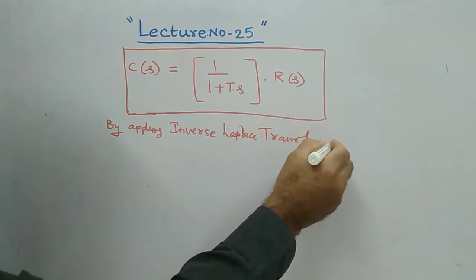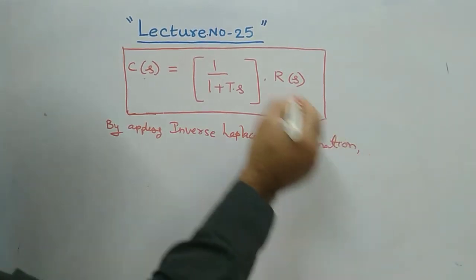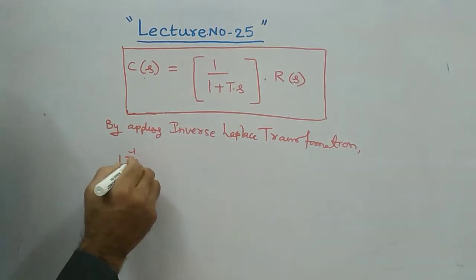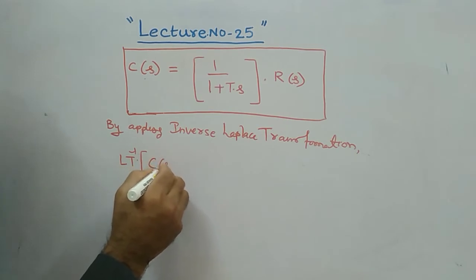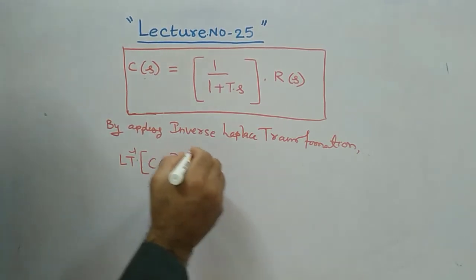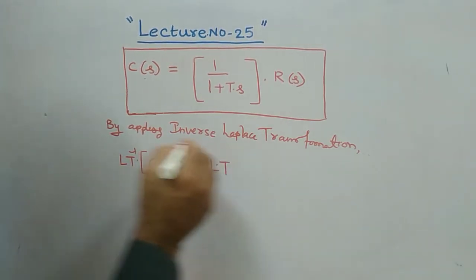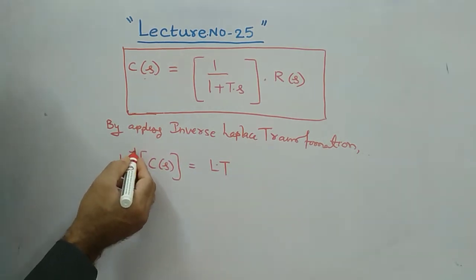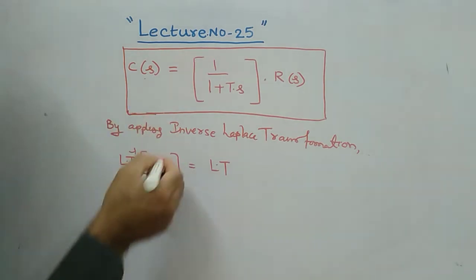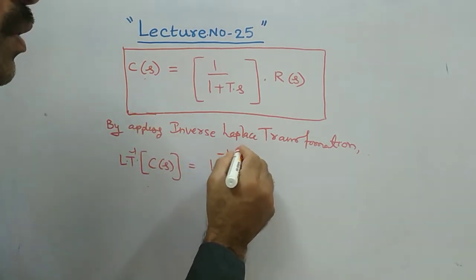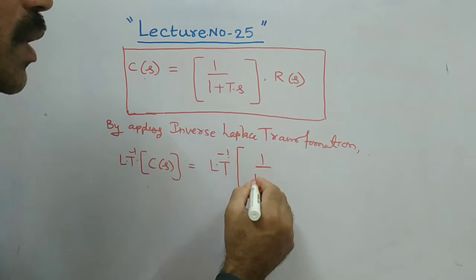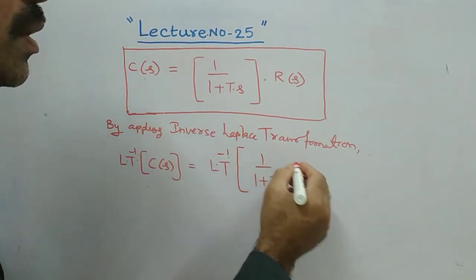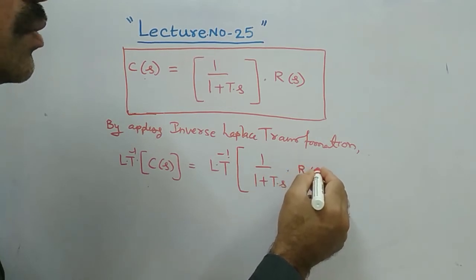By applying inverse Laplace transformation to this expression, that means LT inverse of C of s. Here LT is Laplace transformation, and it is inverse, that's why it is called inverse Laplace transformation of C of s. And similarly, LT inverse of 1 by 1 plus t into s, and you can write R of s also here, no problem.